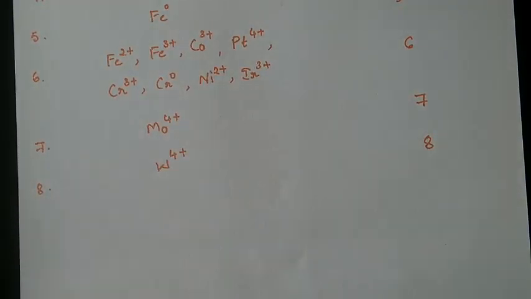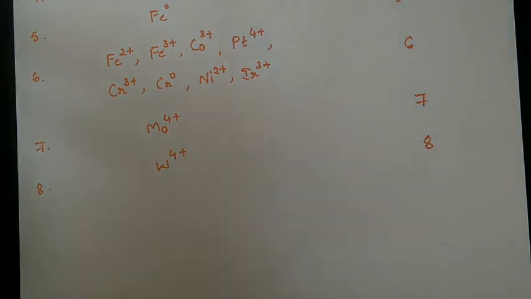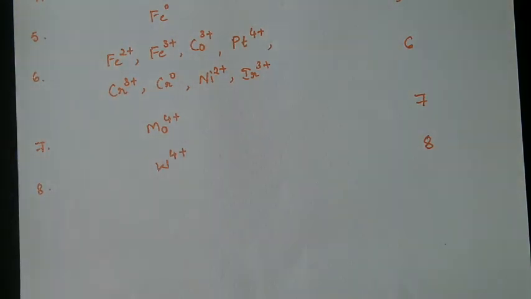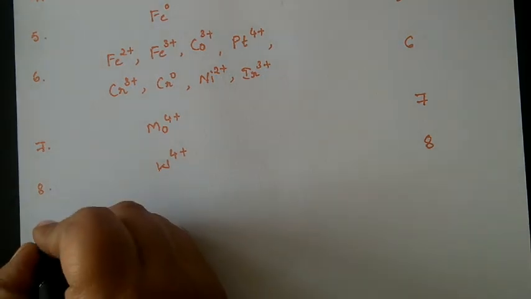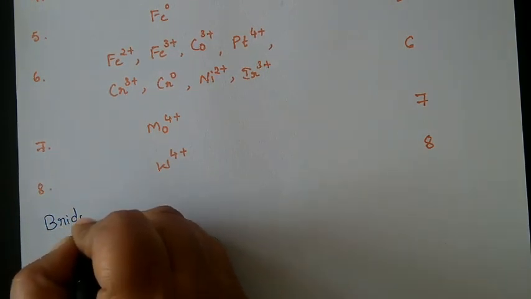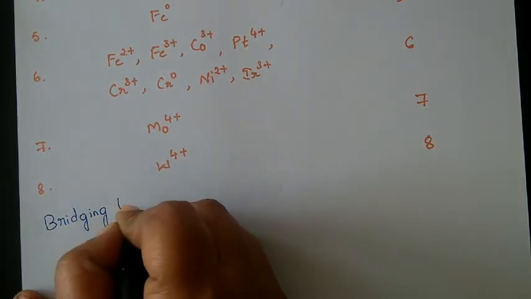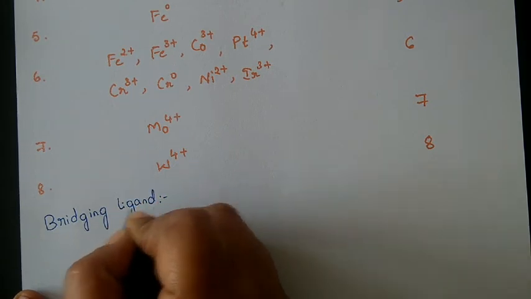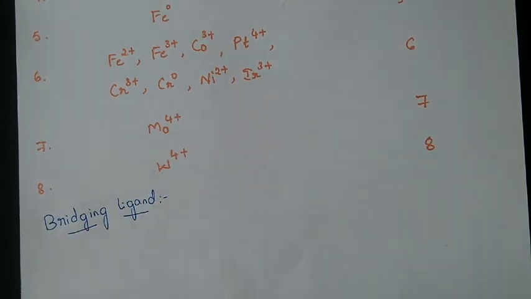Next is nomenclature of coordination compounds, that is a very important concept. In this nomenclature of coordination compounds, the remaining things we have discussed in our theory class itself. Apart from that, the other thing I will discuss is bridging ligand. So what are these bridging ligands we shall discuss.